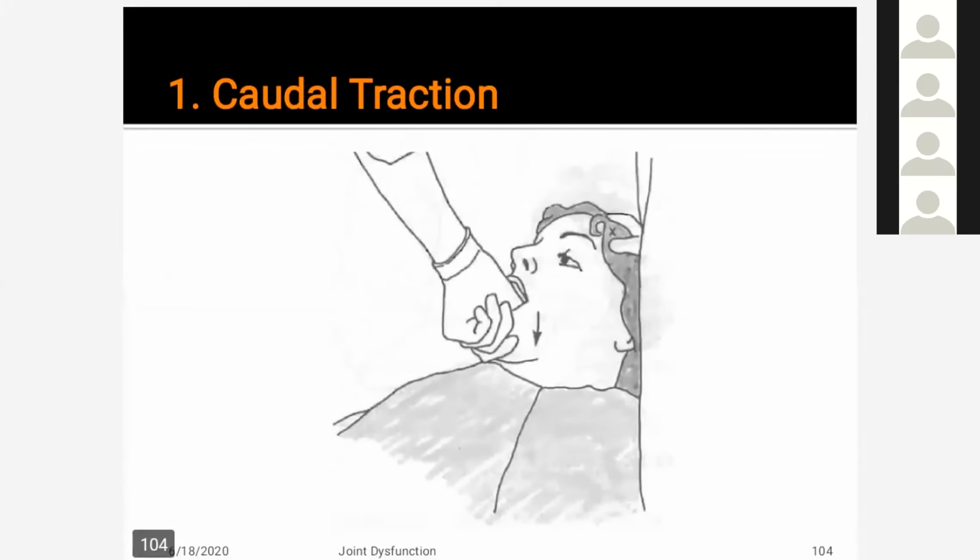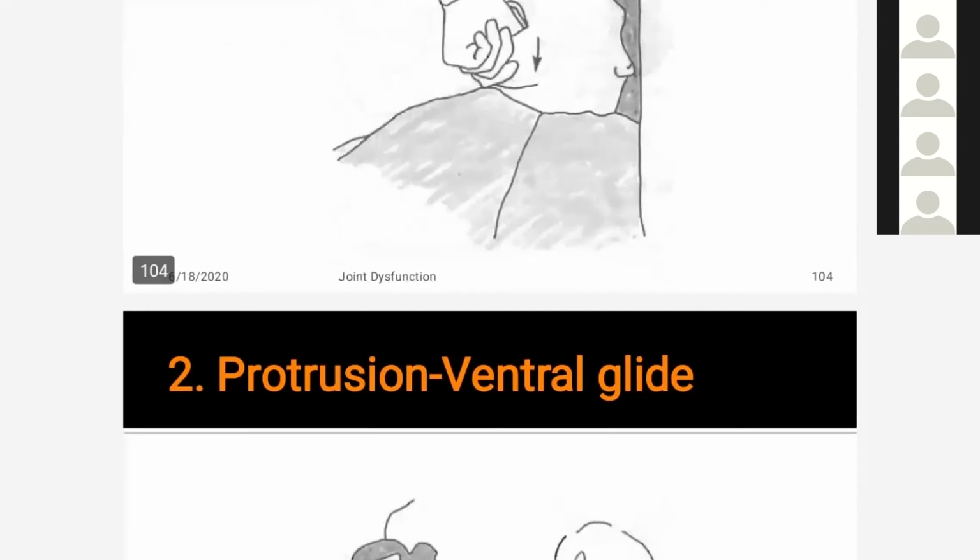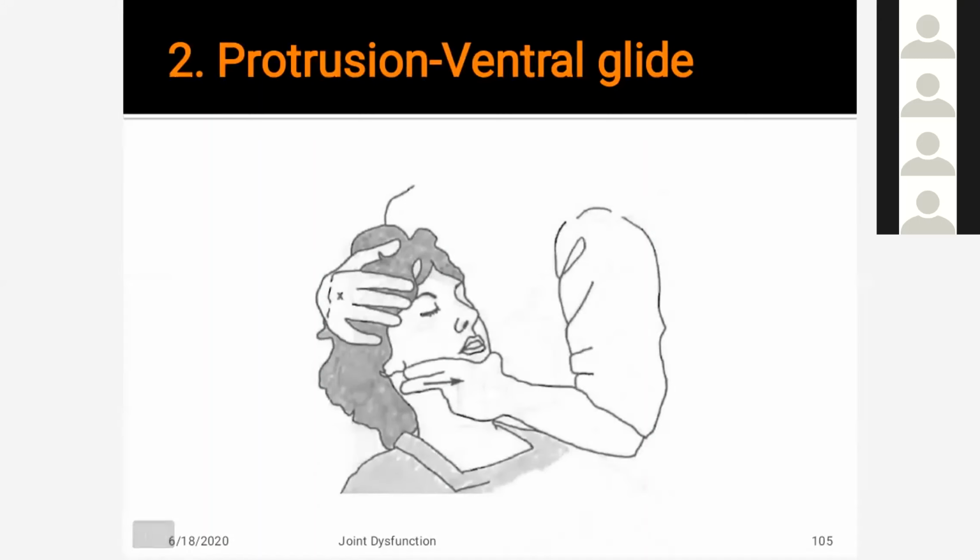The first one is caudal traction. In this technique, the therapist wearing rubber gloves places one hand, the right hand, to stabilize the head, and the thumb of the other hand is placed inside on the lower teeth, applying a glide caudally, downward. The next one is protrusion, the ventral glide. The therapist stands at the side of the patient, with the right hand stabilizing the head against the therapist's body, and the left hand fingers holding the ramus of the mandible while the other fingers hold the jaw, and then glides in the protrusion direction.